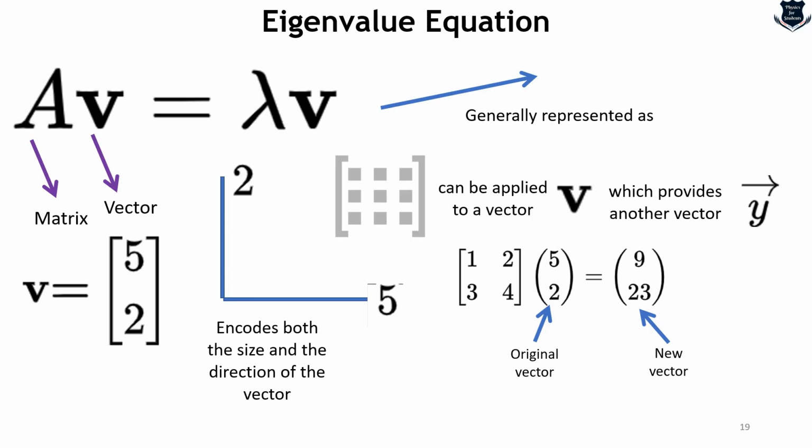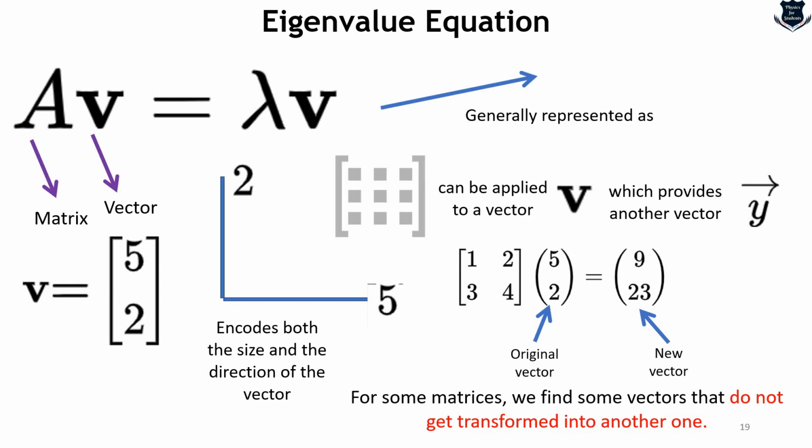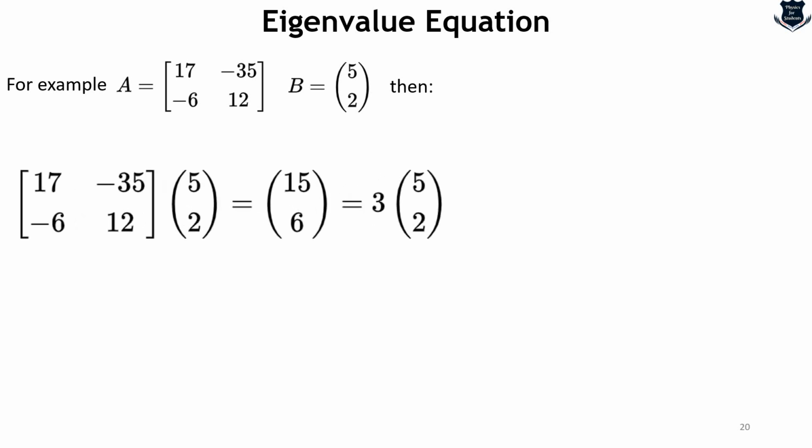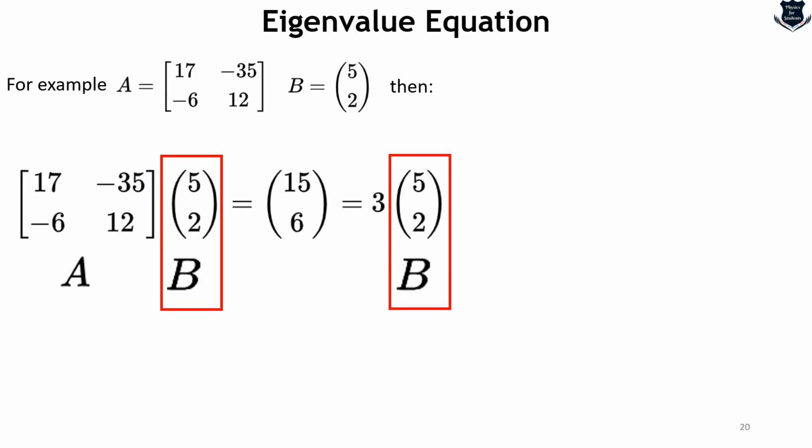Now remember that for some matrices, we find some vectors that do not get transformed into one another, and that is the catch. Let us look at an example. If we take this vector and do a matrix multiplication, and what we get is here, and if I assign the values, this one as A and this one as B, you will see both of them are the same. So here also we get 5 and 2, here also we get 5 and 2.